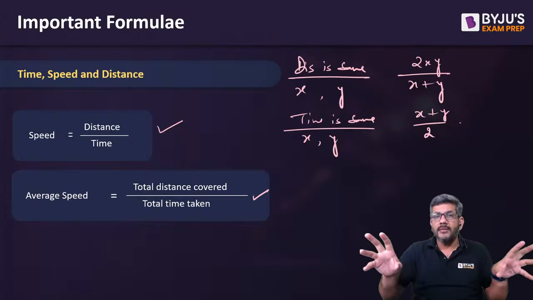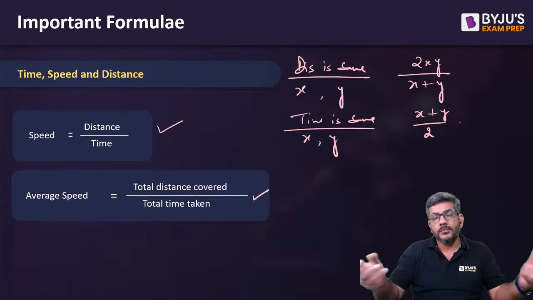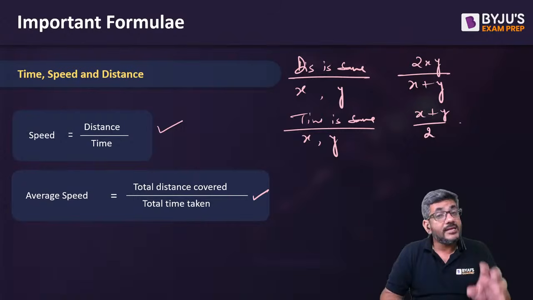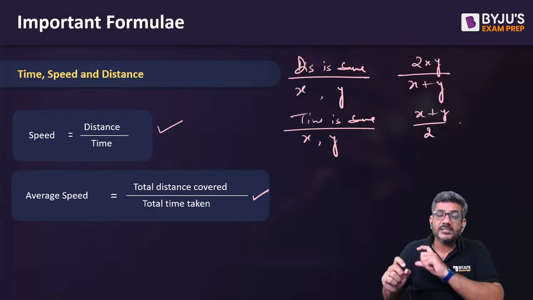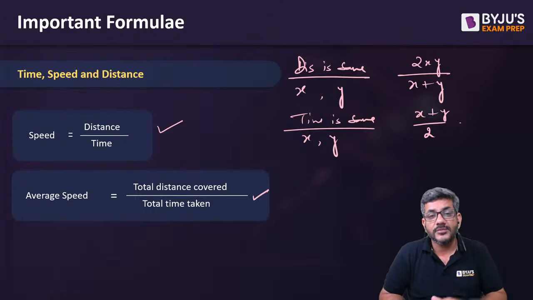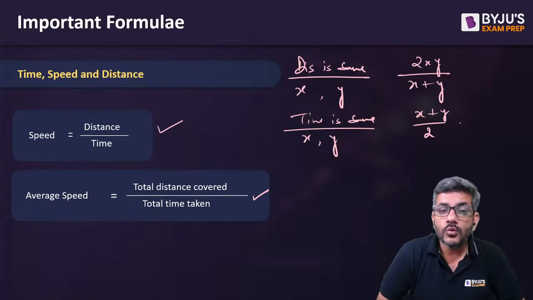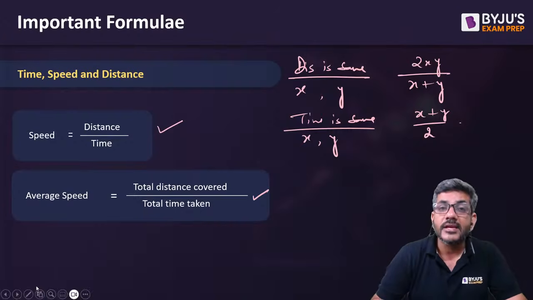In both cases the time is equal, as long as he travelled at one speed he travelled at the other, the average would be the average of the speeds. But if the distance covered at this speed and the distance covered at that speed are equal, then average speed would not be the average of the speeds. It will be calculated by 2xy upon x plus y, as you see written on your screen.